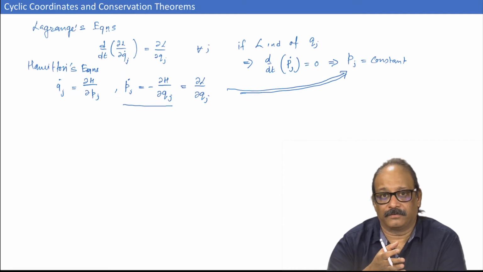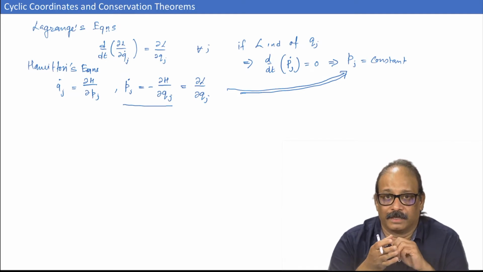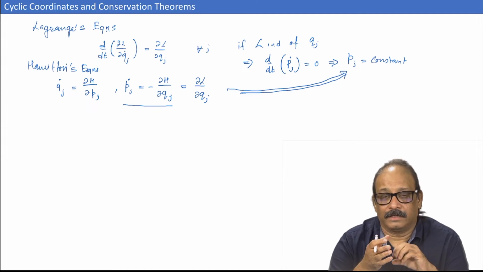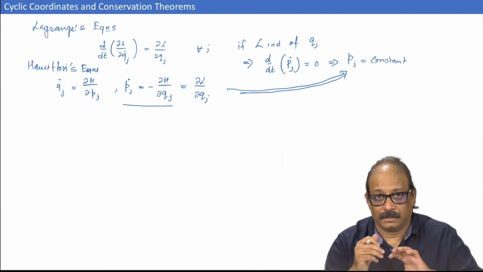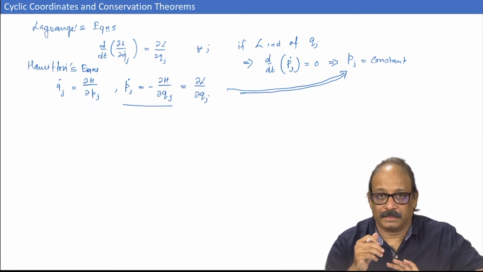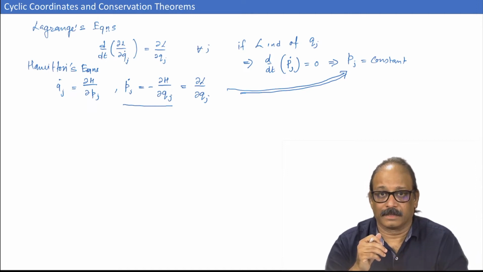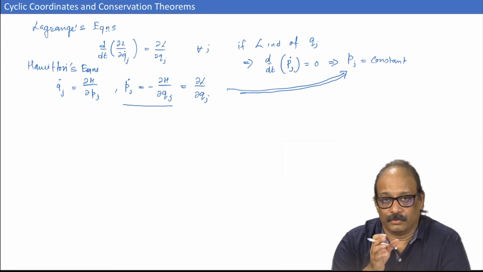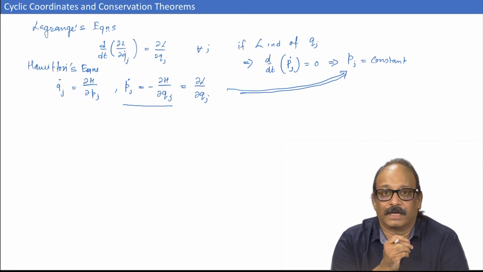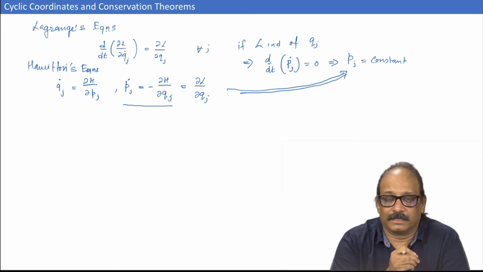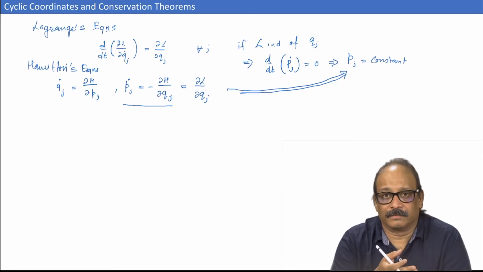Same thing would apply if you have a system and one of the coordinates describes a rigid rotation. That means when you change this coordinate, the entire system simply rotates. What happens in that case? If this coordinate is cyclic, then your angular momentum is conserved.